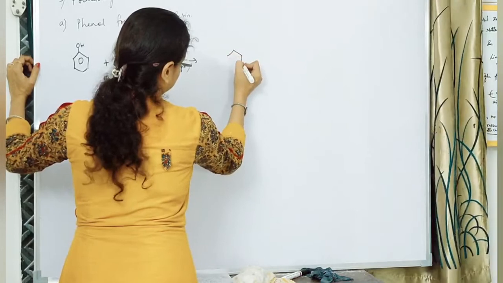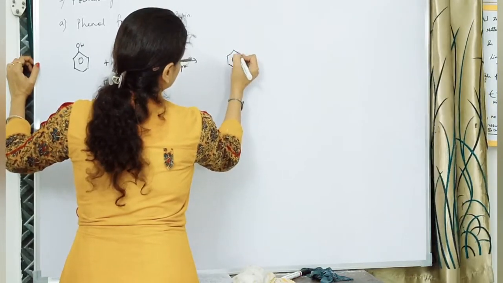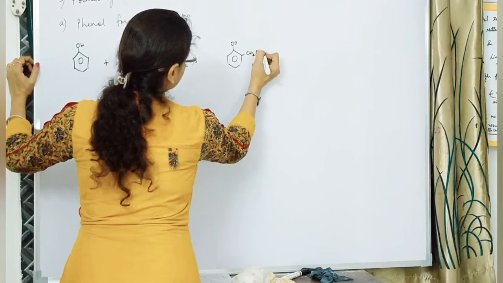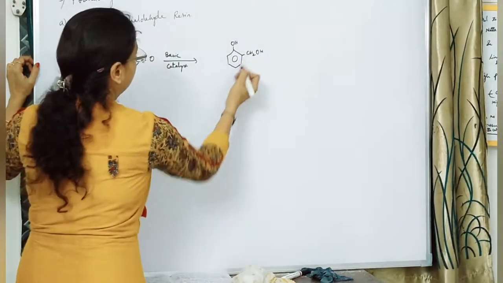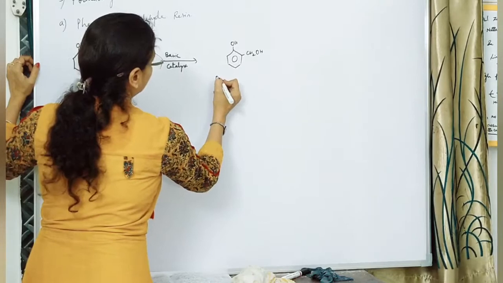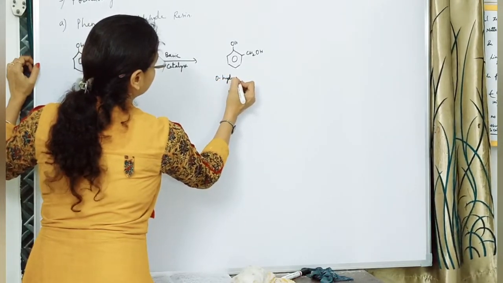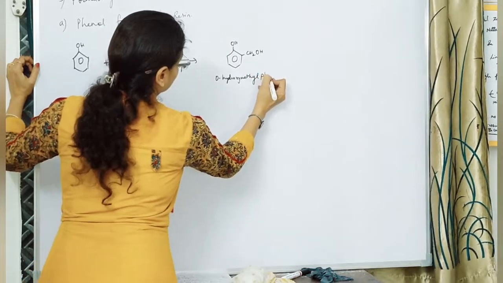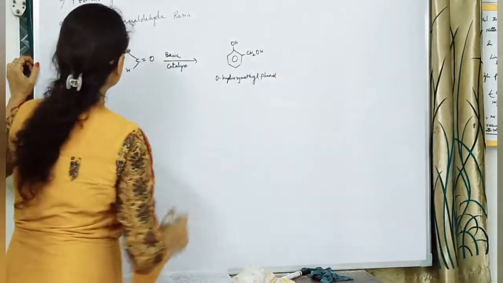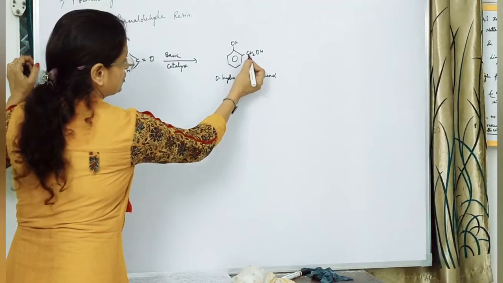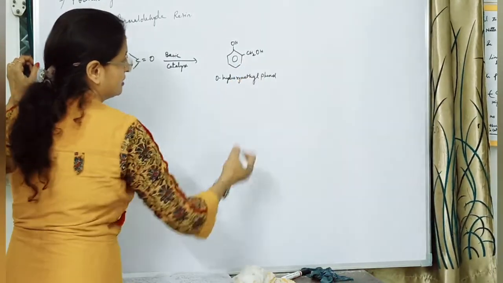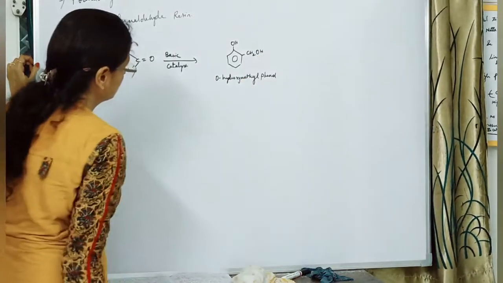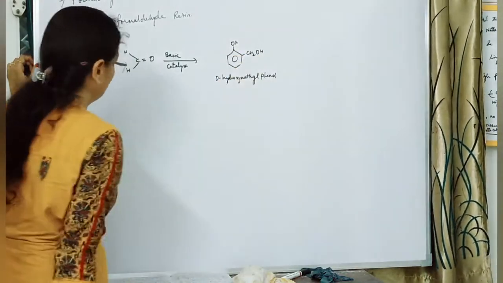There are two intermediates over here. We call this orthohydroxymethylphenol. Why do we call it orthohydroxymethylphenol? Because at the ortho position there is CH2 and OH, the hydroxymethyl group, and this is a phenol ring over here.